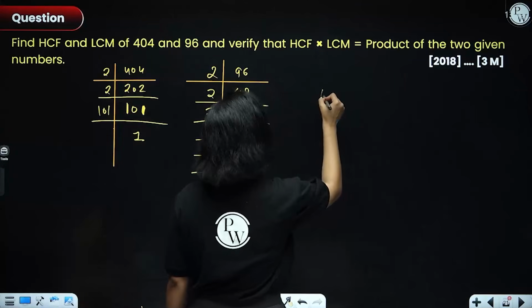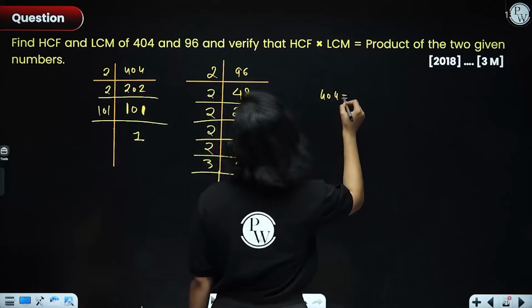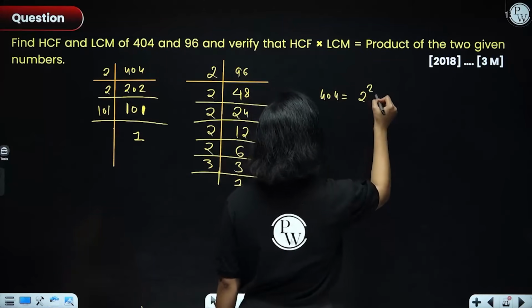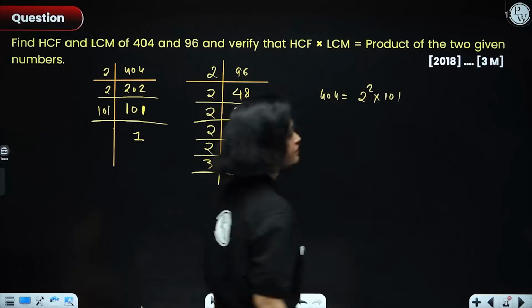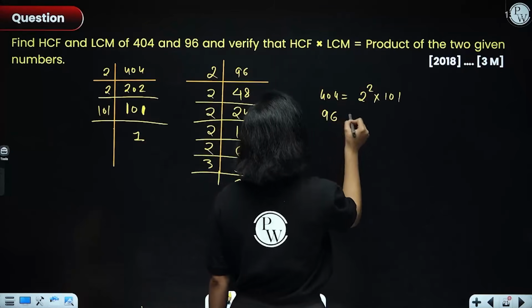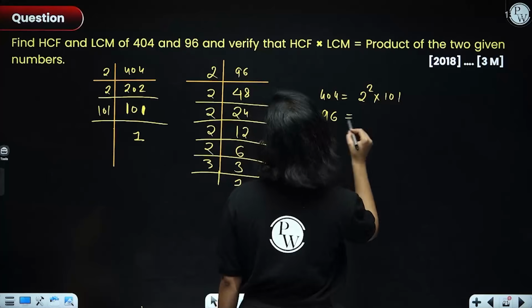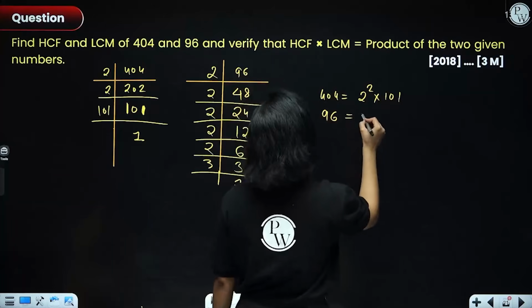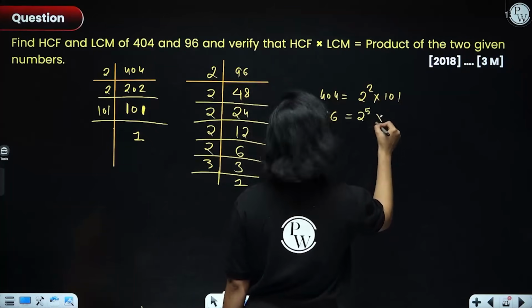So I'll write down the prime factorization here. 404 is basically 2 raised to power 2 into 101. Understood? Okay. Now, 96, everyone, is equal to what? 2 raised to power 5. 1, 2, 3, 4, 5, right? 2 raised to power 5 into 3.